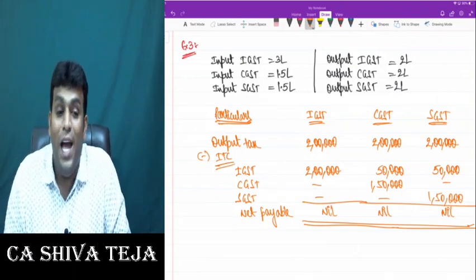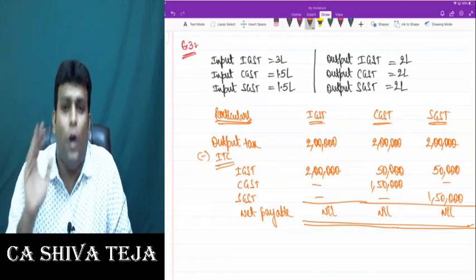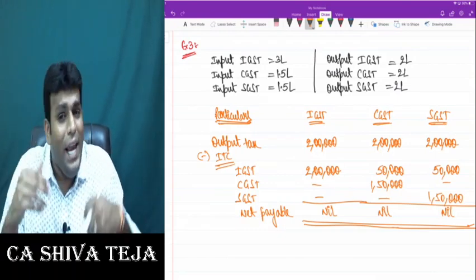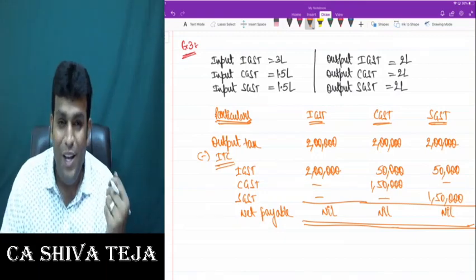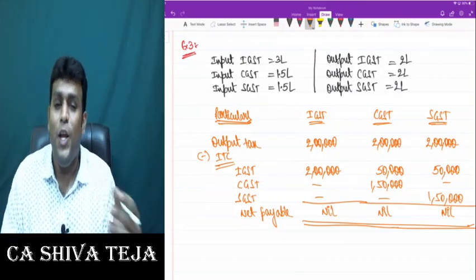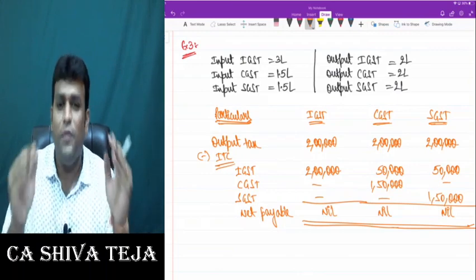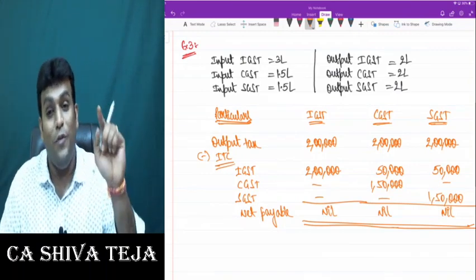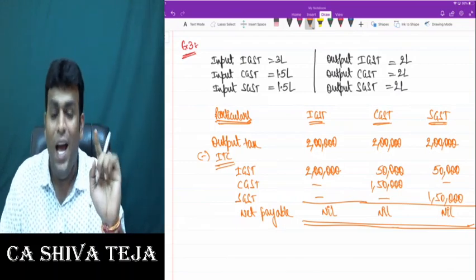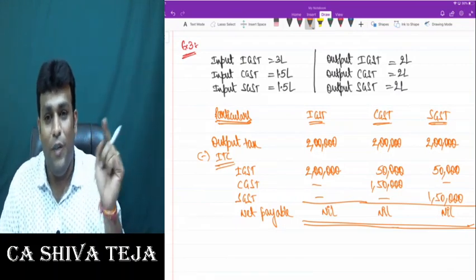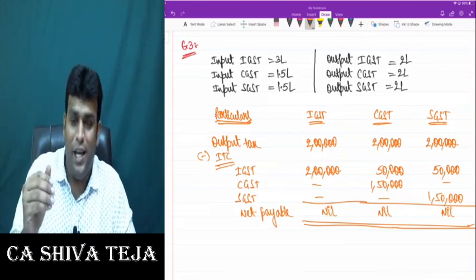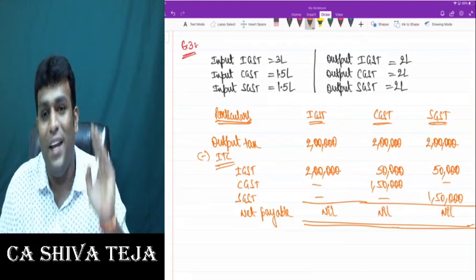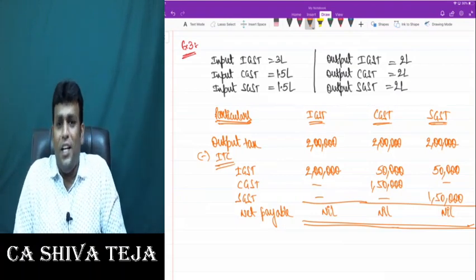Because the law only says IGST credit, first use it for output IGST, then use it for output CGST or SGST in any order or any manner. So when you can use it in any order or manner, you can divide half, or do 60-40, or 70-30, or use only for CGST, or only for SGST. But keep in mind, IGST credit should first be utilized for output IGST, then for CGST or SGST, in any order or any manner. Getting clarity, friends?